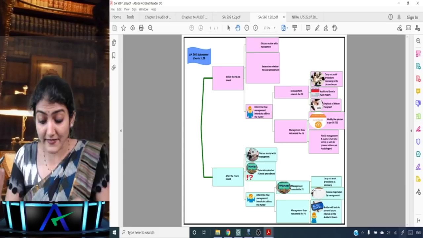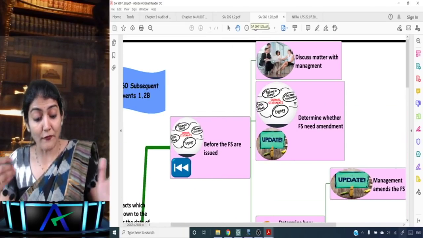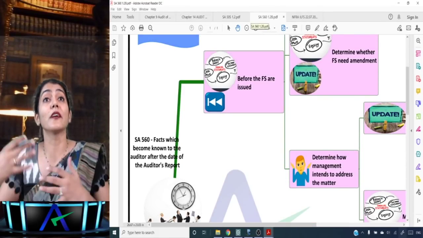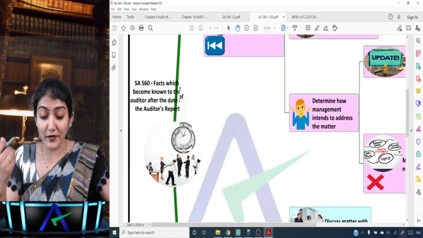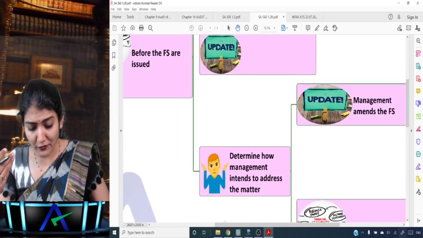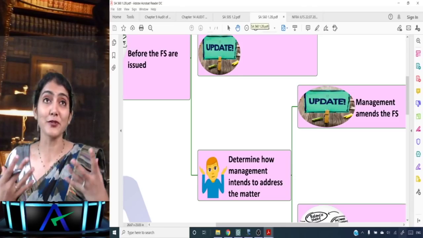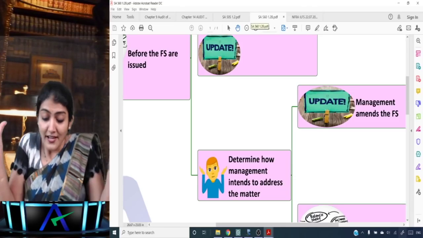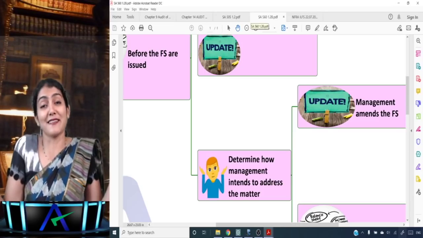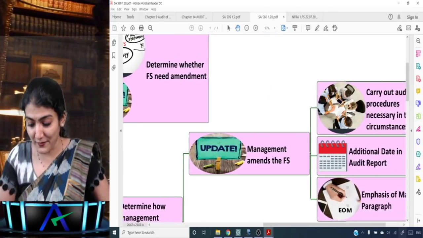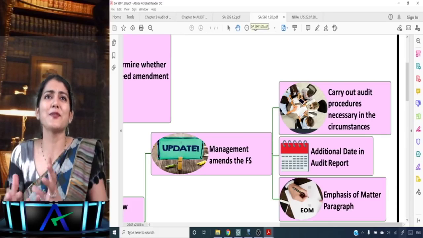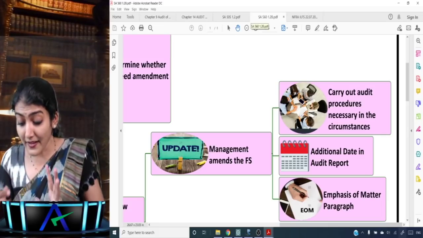Right, so if you look at 560, where you have that very challenging, somewhat complicated part: facts which become known to the auditor after the date of the audit report and before the financial statements are issued, and after the financial statements are issued. And some interest in the subject also gets developed, wherein you see this emoji: determine how management intends to address the matter. So now you determine how the management has looked into it. Obviously not only for entertainment, our main purpose is study, but something related to the study of the subject. So it's interesting. And carry out audit procedure.